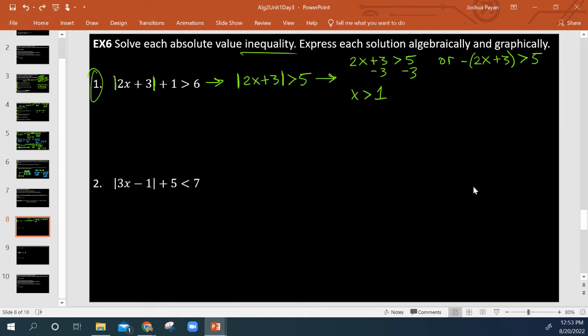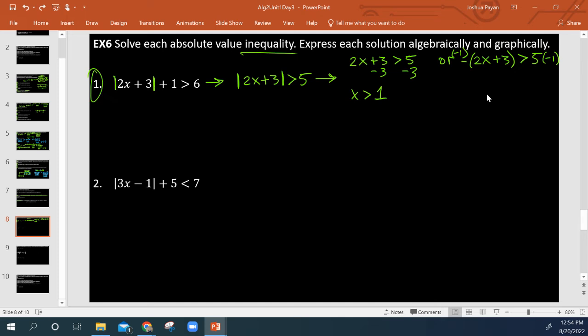Over here, this is where it's going to get different. To get rid of this minus, I'm going to multiply by -1 on both sides. When I multiply an inequality by a negative on both sides, when I've got that kind of sign change, that means this greater than symbol has to flip around.